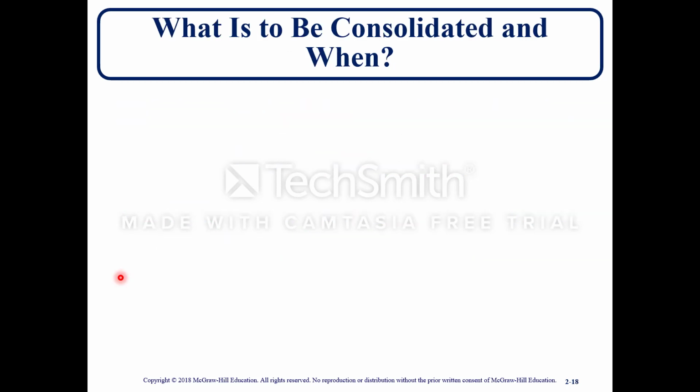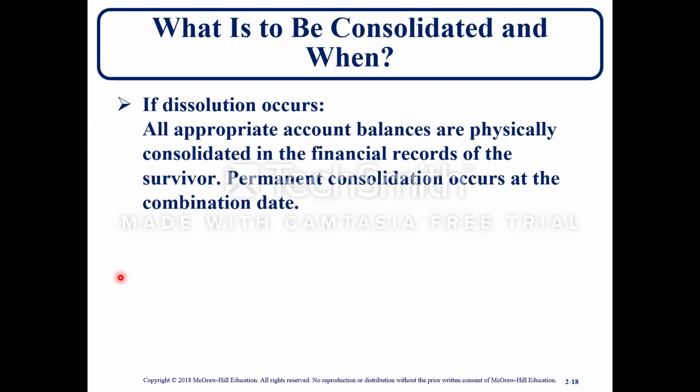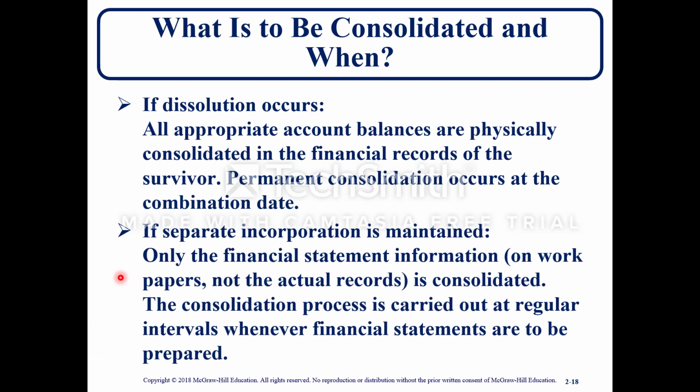What is to be consolidated and when? If a dissolution occurs, all appropriate account balances are physically consolidated in the financial records of the survivor. The permanent consolidation occurs at the combination date. If separate incorporation is maintained, only the financial statement information on work papers, not actual records, is consolidated. The consolidation process is carried out at regular intervals whenever financial statements are to be prepared. The first one would be an example of a statutory merger, and the second one would be a statutory consolidation.